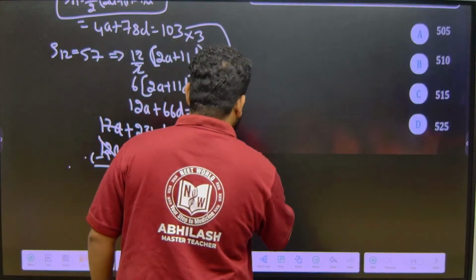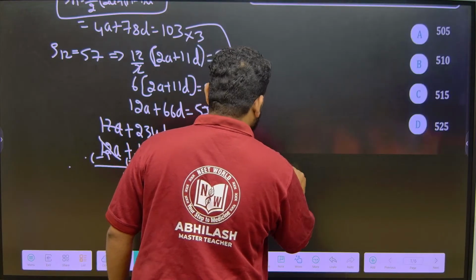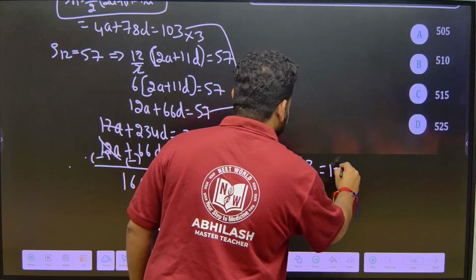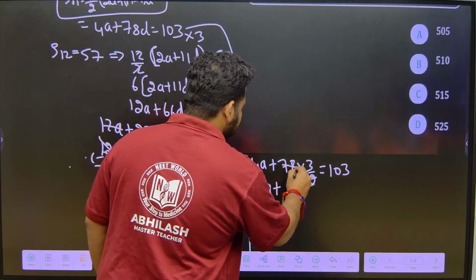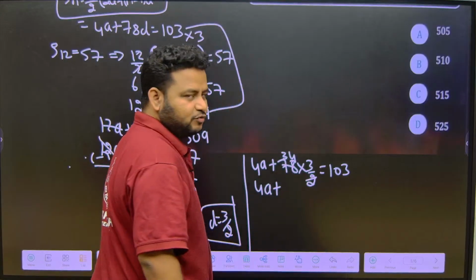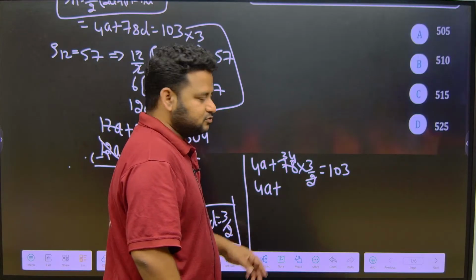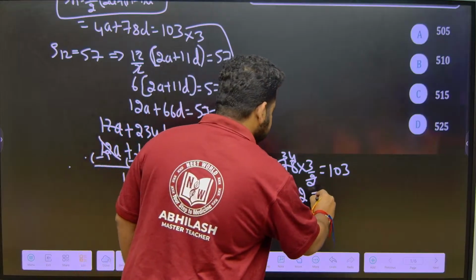So, friends, I will get 4a plus 78d, 78 into 3 by 2, which is equal to 103. Now, this will become 4a plus, 34 into 3 is what? 30 into 3 is 90, and 4 into 3 is 12. So this will become 102. So 102 is equal to 103.